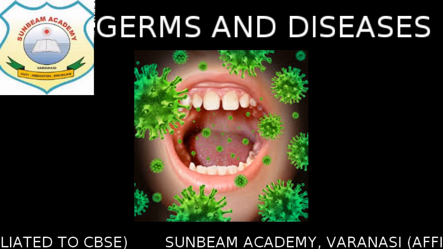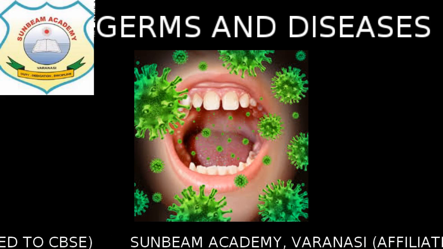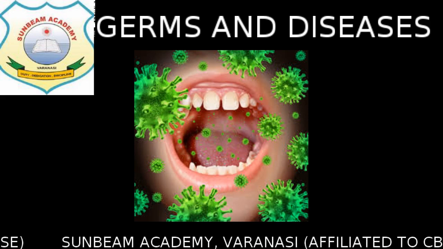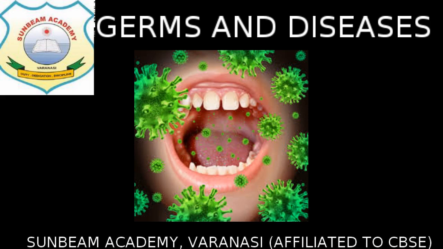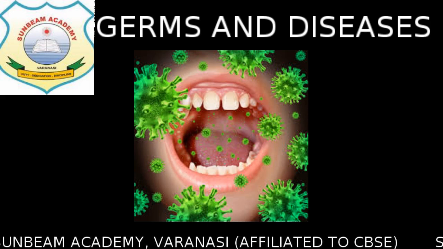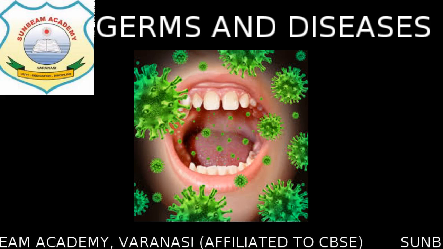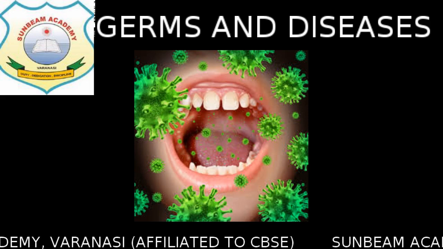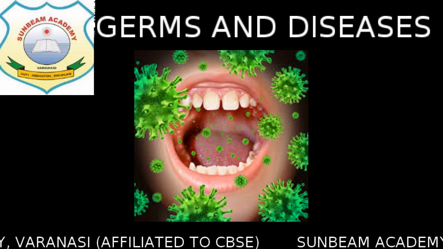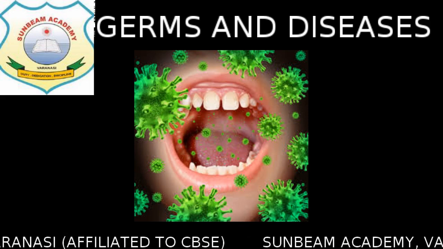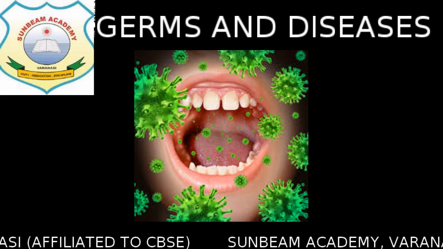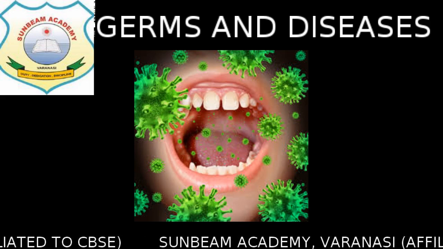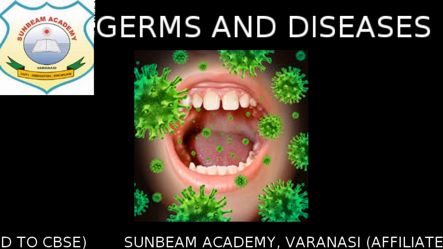So these microbes are basically of 5 types, that is bacteria, viruses, protozoa, algae, and fungi. All these are the 5 main types of microbes. And why they are called microbes?